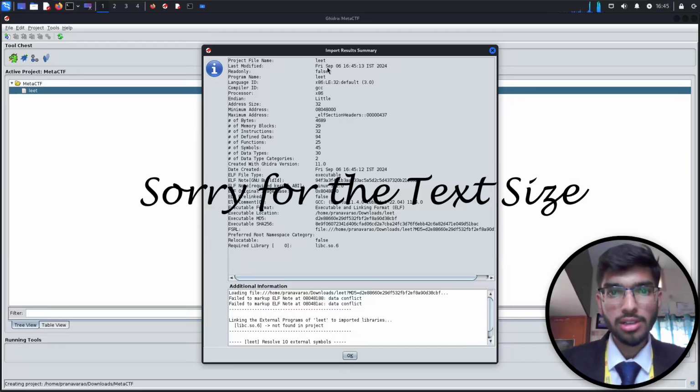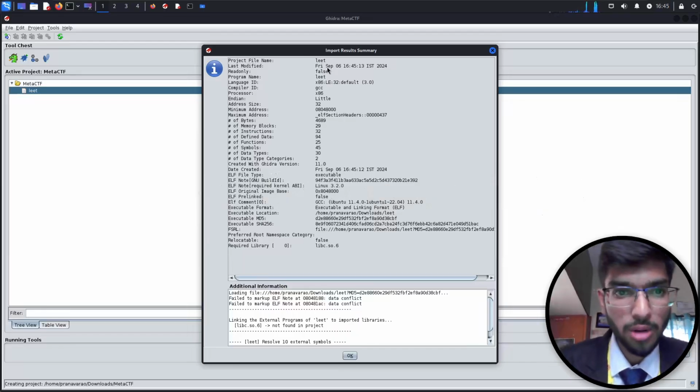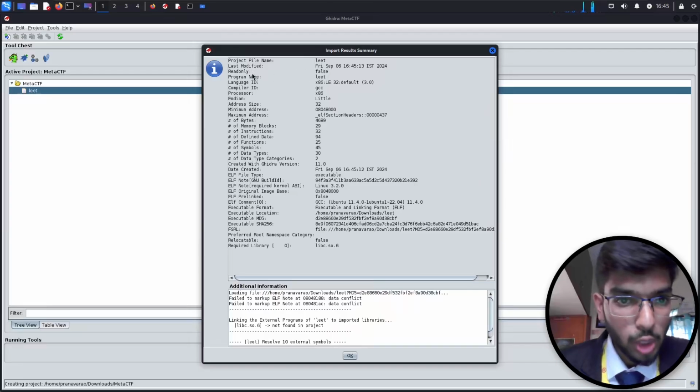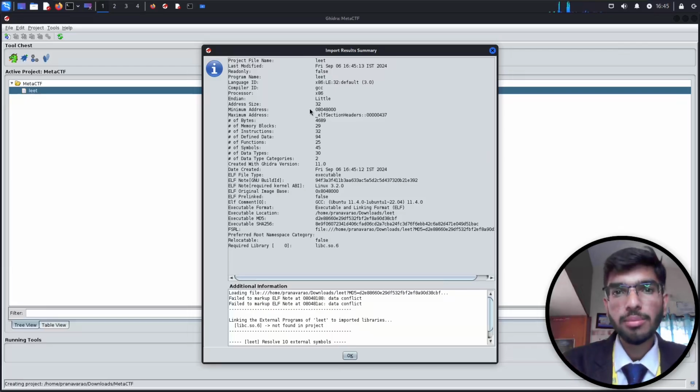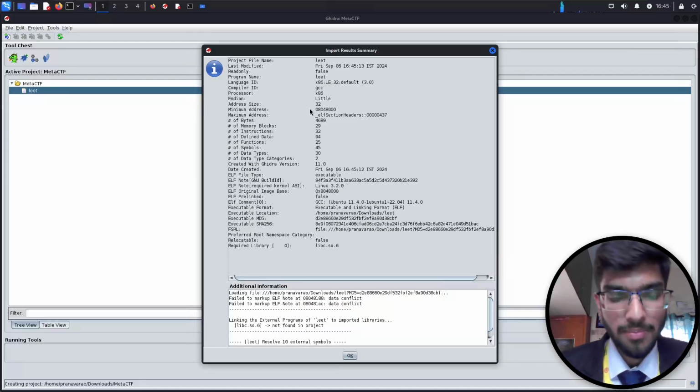It shows a summary of the file before analyzing it: the program name, language ID, the compiler used, GCC, processor x86 32-bit, and little endian formatting of the memory addresses, where the least significant byte is given the first priority while assigning it to the stack. And then the address size is 32.